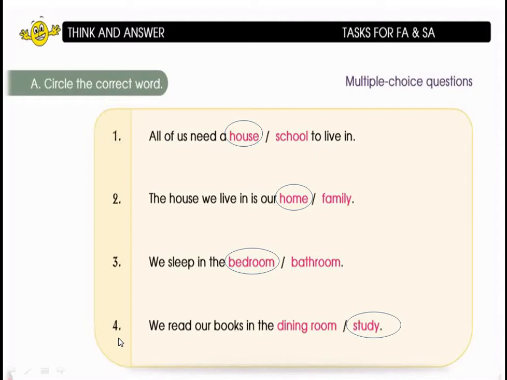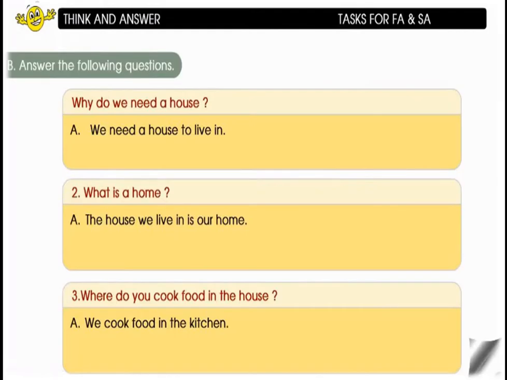Now going to the fourth one, the last one. We read our books in the dining room or the study room. Where do we read our books, children? We read our books in the study room. Study is the correct word here, so you have to circle the word study. Hope all have understood, children. Now let us move to the next activity.